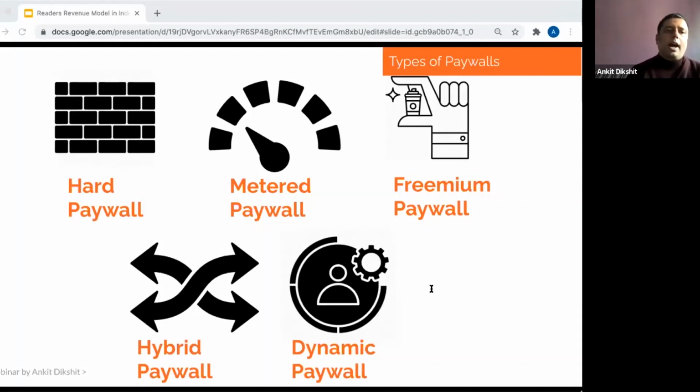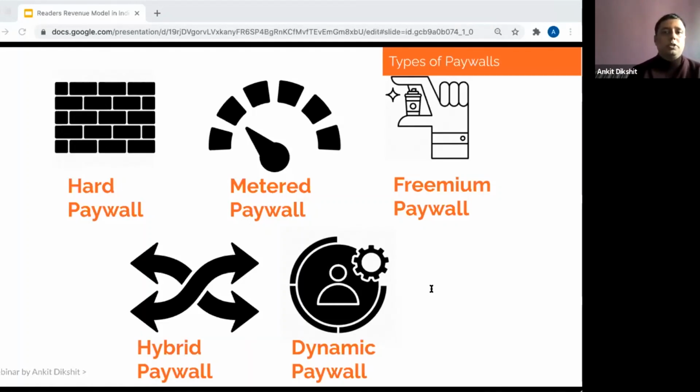And then the fourth model is a hybrid paywall, where you are using all these models that we have discussed above together, where you have a metered paywall, a freemium paywall, and we tried this at Bloomberg Quint. And the last one is the dynamic paywall, which is based on your past behavior. When a user comes to a website, basis that a paywall is shown, or basis the likelihood of you to convert, you restrict the content. So it's a kind of negotiation to test the dire need of your consumer.